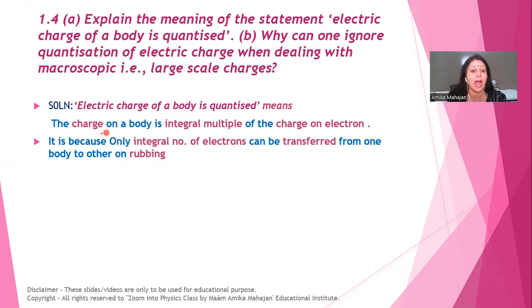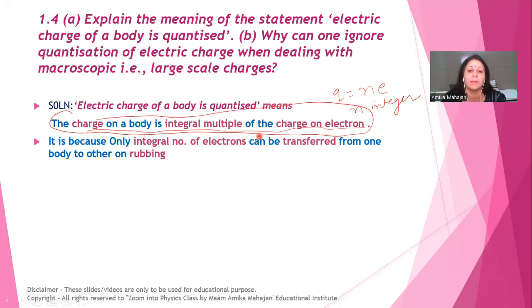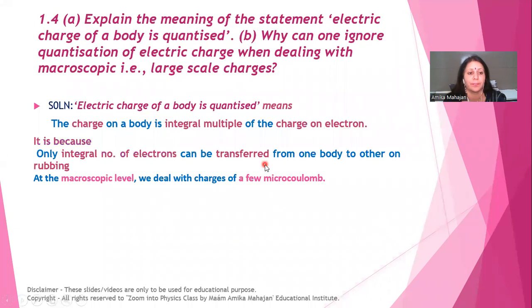It means that the charge on a body is an integral multiple of the charge on electron, Q equal to n e, where n is an integer and e is the electronic charge. Why is it so? Because an integral number of electrons can be transferred from one body to another on rubbing. So what will be the answer for the meaning of charge is quantized? That means the charge on a body is an integral multiple of the charge on electron. Now we have to tell why at macroscopic level we can ignore this quantization.